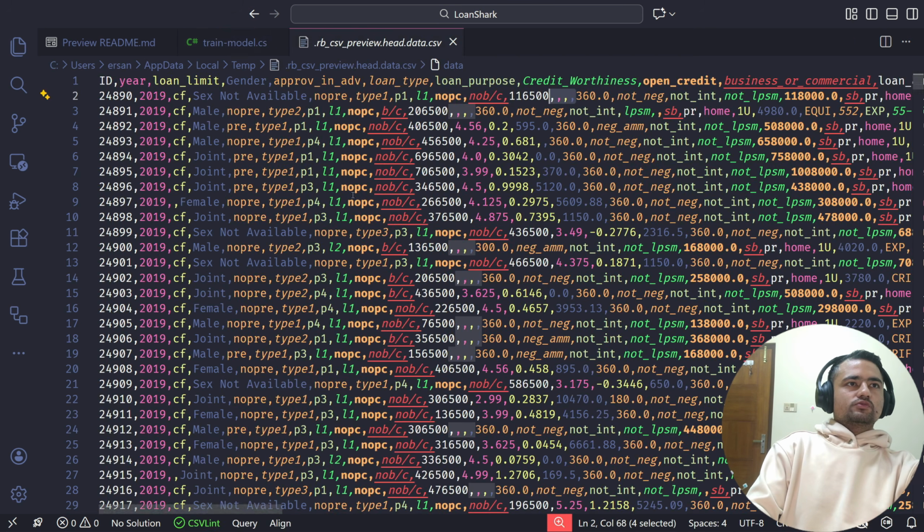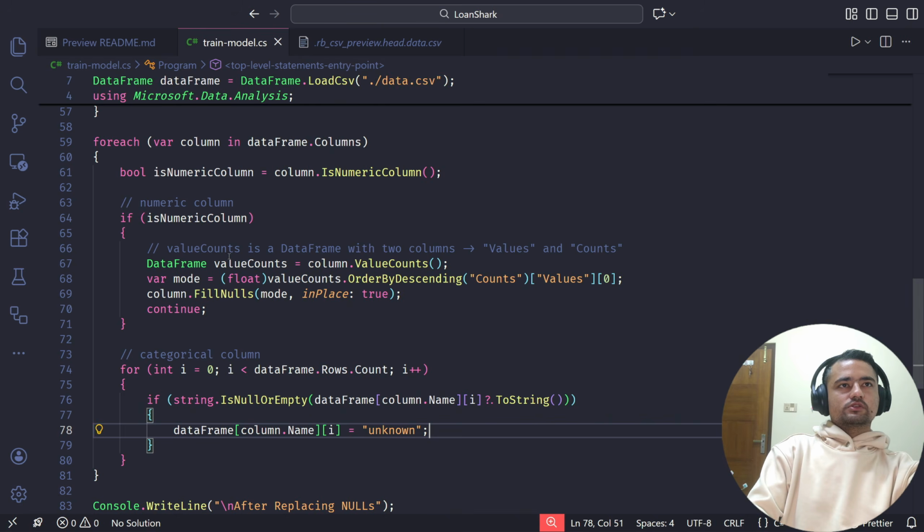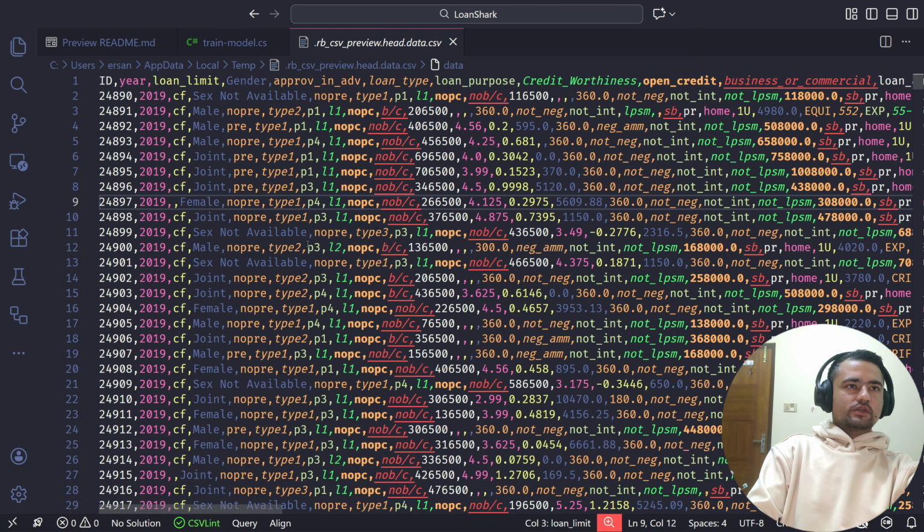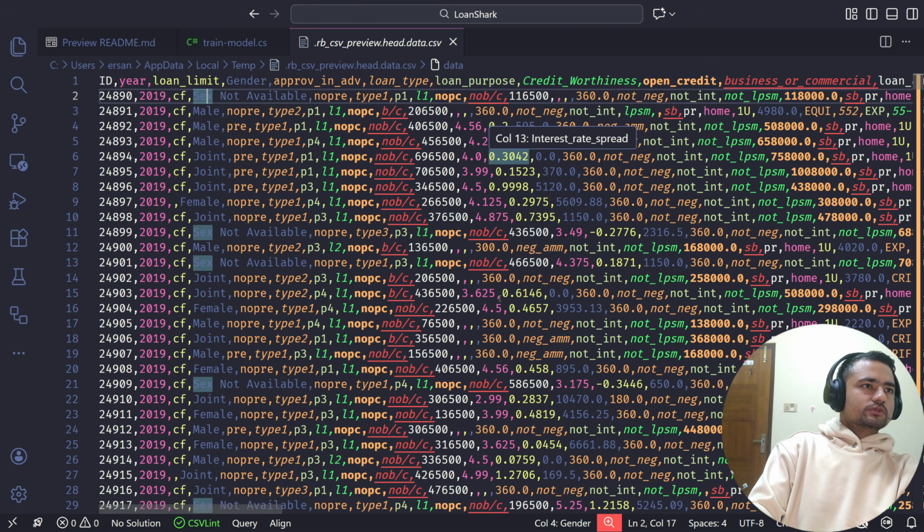Now to check this, we need one row where one of the string columns is null, and I think I have it here for the 8th row. But let me see if we are actually using the loan limit in the relevant columns. We are not. Okay, so let's see something else. Hmm, what can we use?